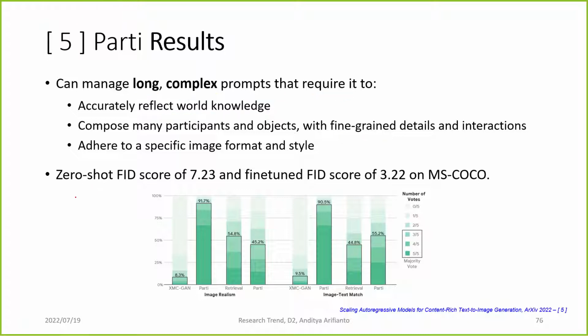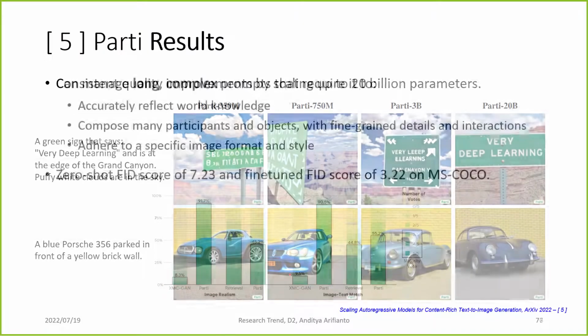They achieve a zero-shot FID score on MS COCO of 7.2, and if we fine-tune on MS COCO, it gets even better. They compare image realism and image-text match, and the Parti model is greatly favored by human voters compared to other models, which here are just XMC-GAN and text retrieval.